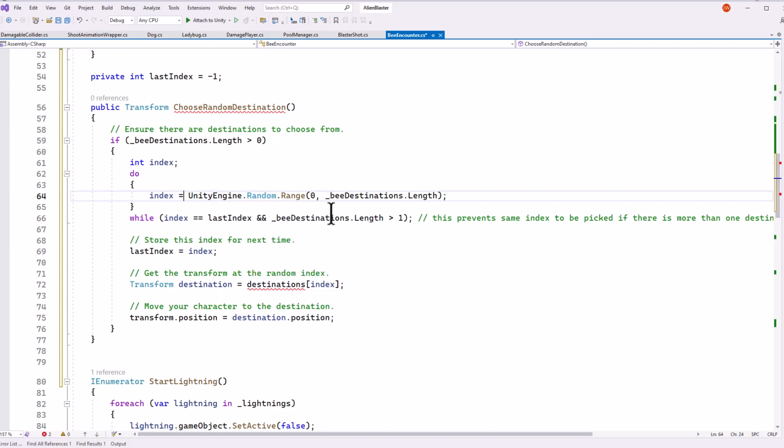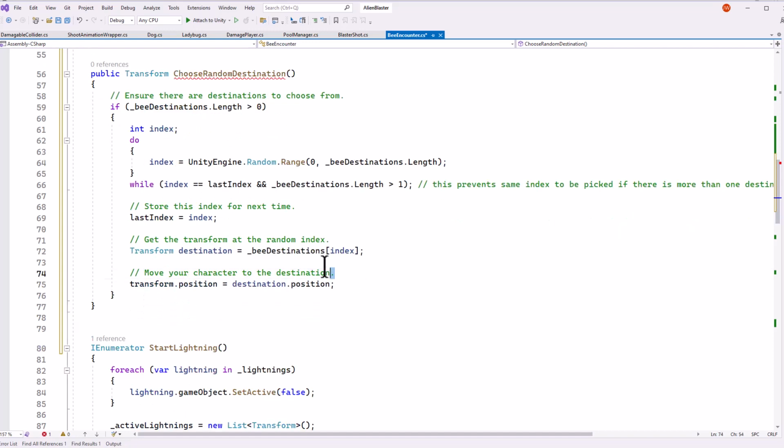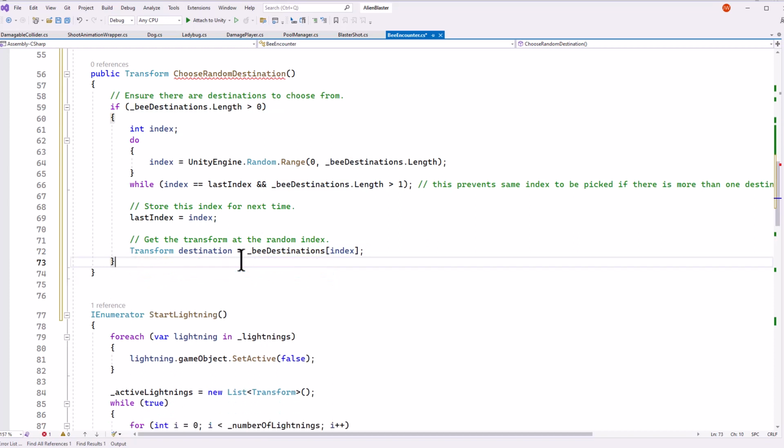And then finally, we've got one more instance of B destinations. The last thing we want to do, though, is remove these last two lines of code. We don't need to cache the destination, and we don't want to move our character to it. So let's delete. Let's see, what do we got here? Line 73, 74, just keep deleting. And then we're going to return back out that B destination at the index. So just do a return.